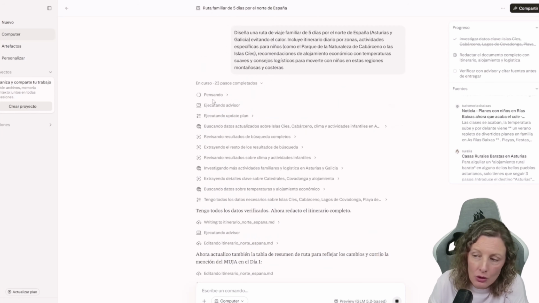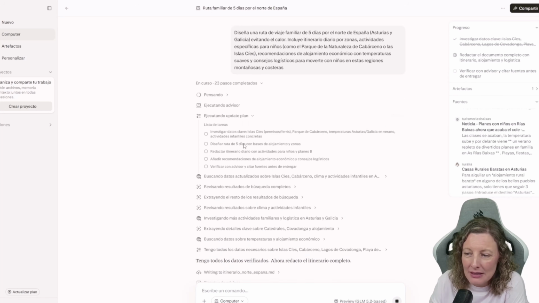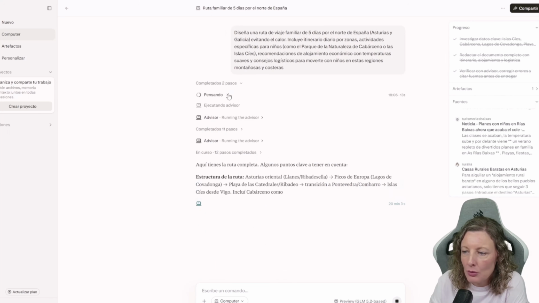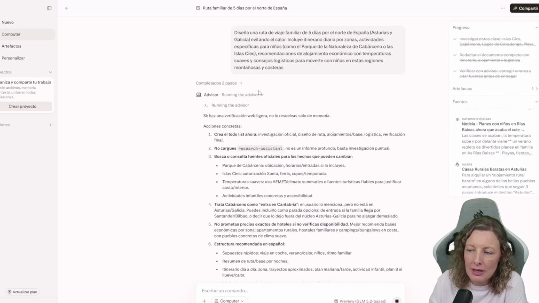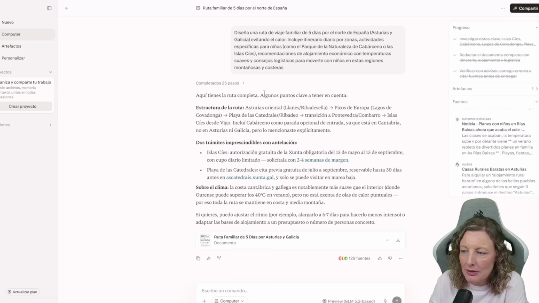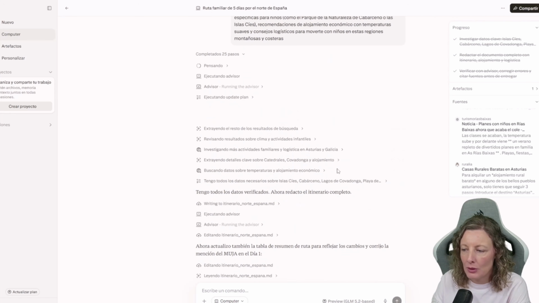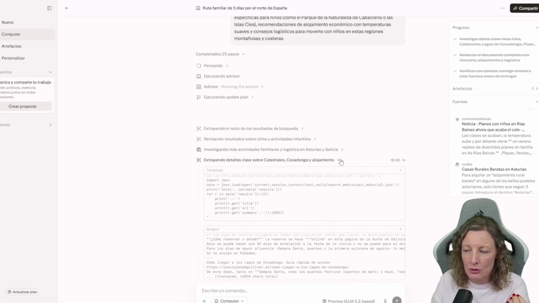It's been thinking, of course, how could it not, and we can expand it, okay? I've thought about this. I've executed a plan. It's carried out all these actions, and it closed it on me because I moved forward, okay? But notice that in all these steps, as it progresses, it removes them, and here we have the result. But what I really like is that it tells you everything it's been doing, and look, it searches for data about temperatures and affordable accommodations, and it does up to 27 more things. So it even tells us what it has looked up, right?